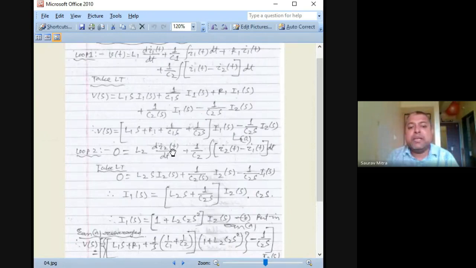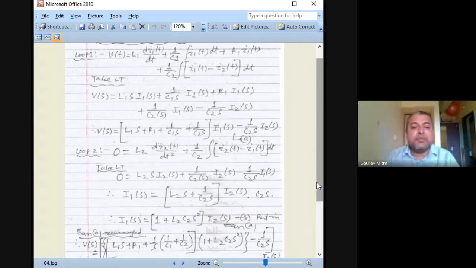So again the same thing we are writing, L2 di2t by dt plus 1 by C2 integration of I2t minus I1t dt is equal to 0. From here you can find the relationship between I1 and I2, or you can find I2 in terms of I1. The same relationship will be there between Q1 and Q2 as well, because I1s can be represented as S into Q1s, I2s can be represented as S into Q2s.